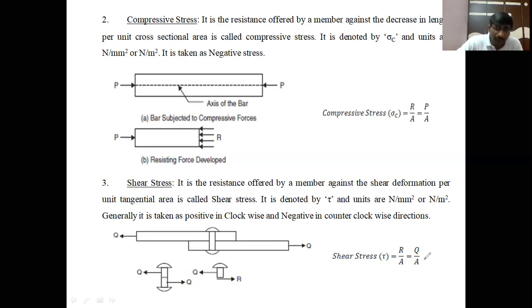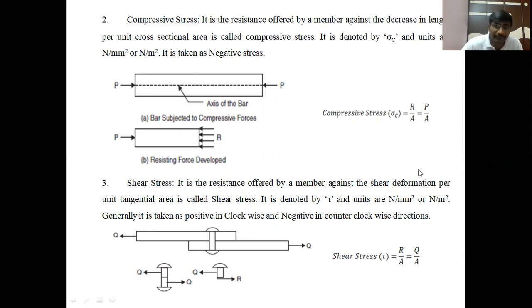The tangential load per unit tangential area is called the shear stress, which is denoted by tau. Otherwise, R by A, the tangential resistance force per unit tangential area, is called the shear stress, denoted by tau. All the stresses have the same units, that is newtons per mm square or newtons per meter square.